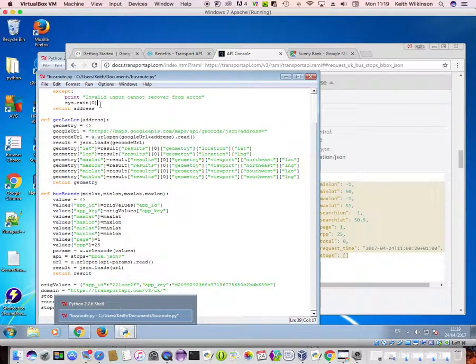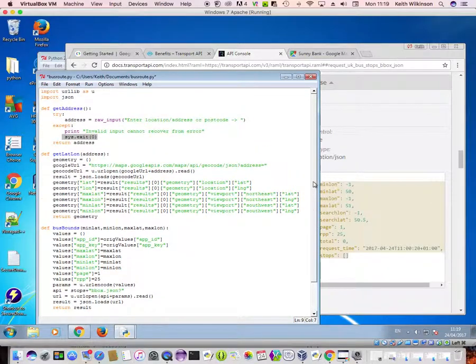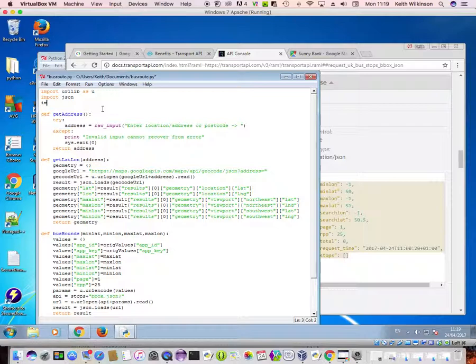First thing is that I've used here sys.exit from the system files to actually stop the program gracefully, but I haven't imported that, so I'm going to import that. Oops, so that I don't receive an error message when I run it. And the second thing, I've been a bit crafty. Let me explain what's happening.